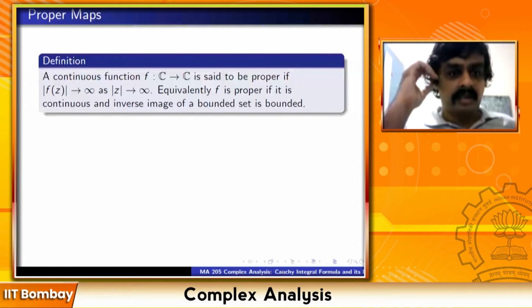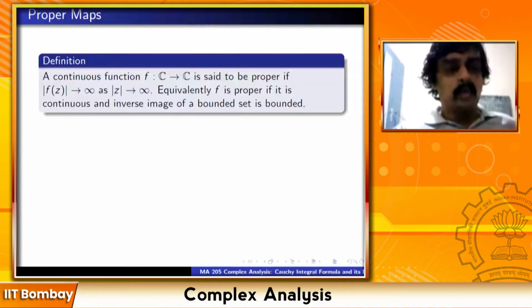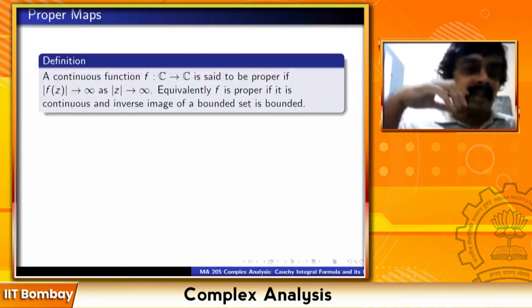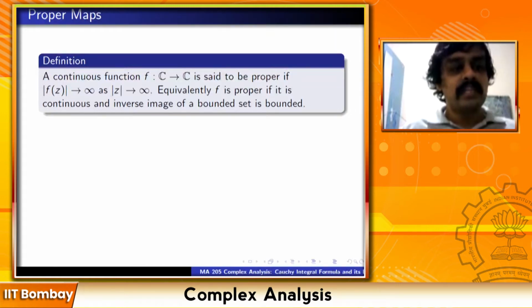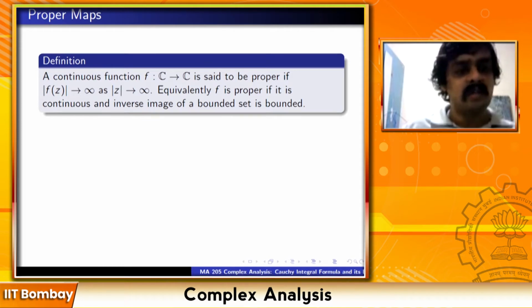Inverse image is just taking the inverse of that set. Look at all points whose image goes inside that set. That's called inverse image. Anyway, never mind the second statement. Just take the first statement if you like. A continuous function from C to C is said to be proper if mod f(z) tends to infinity as mod z tends to infinity. That is also enough.